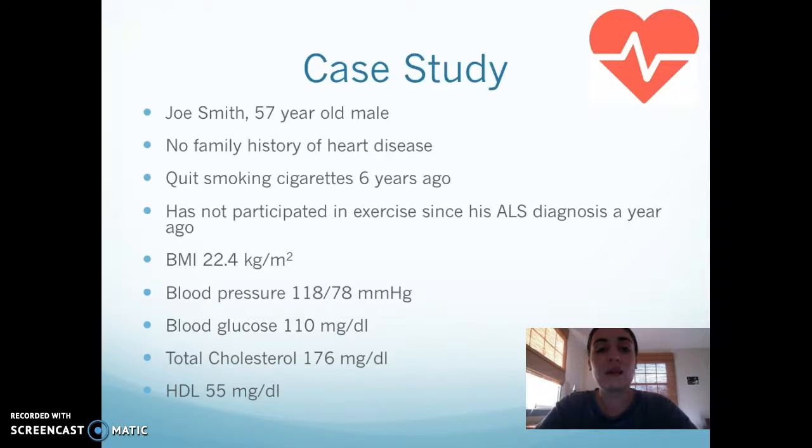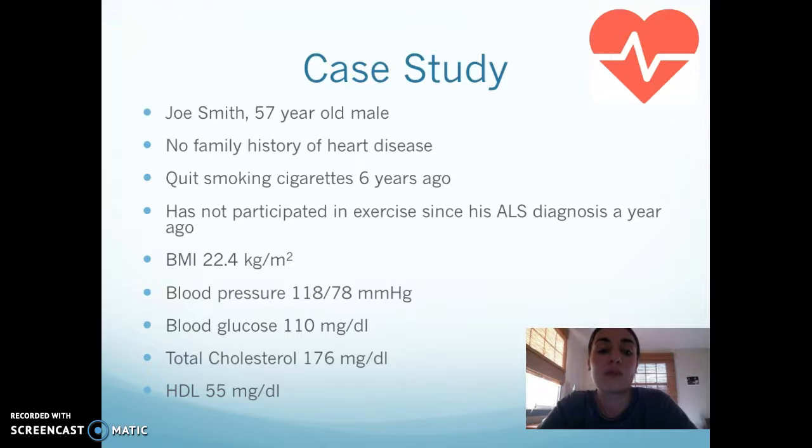So for our case study, we are working with Joe Smith. He is a 57-year-old male. He does not have a family history of heart disease or any other cardiovascular issues. He quit smoking cigarettes 6 years ago. He has not participated in exercise since his ALS diagnosis a year ago. So he is sedentary. His BMI is 22.4 kilograms per meter squared.